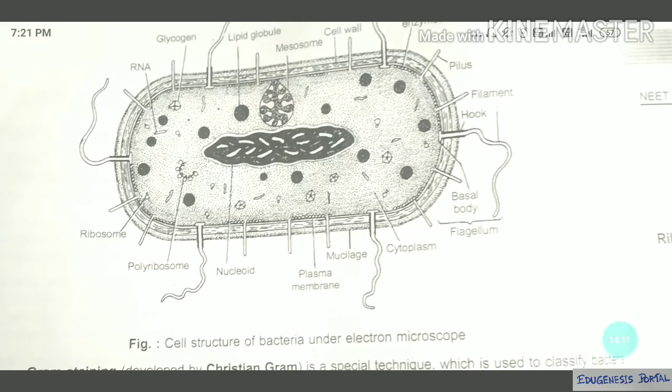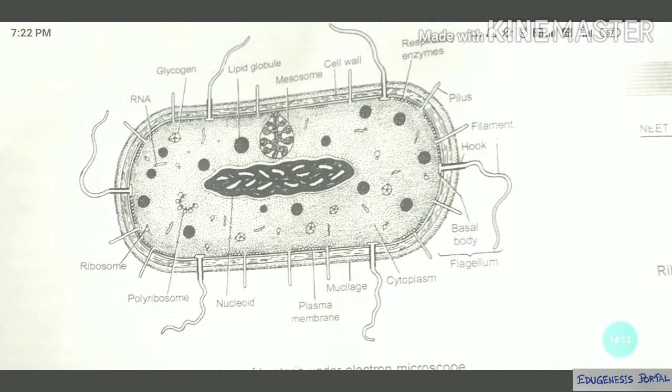Now the complete structure of the bacteria is given here. You can see this is the structure of a bacteria, the detailed structure. You can see all the necessary plasma membrane and the cell envelope along with the cytoplasm and the things which are present in the cytoplasm. You see mesosome is there, lipid globule, glycogen, RNA, all these things we will discuss. The layer you can see.